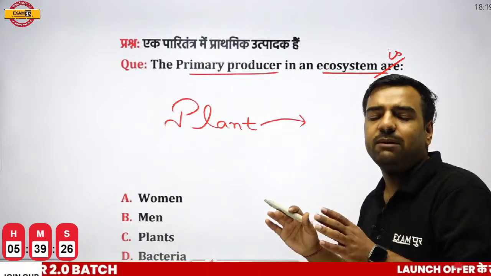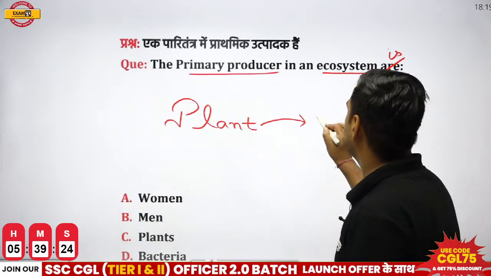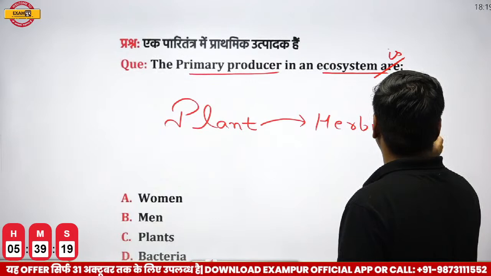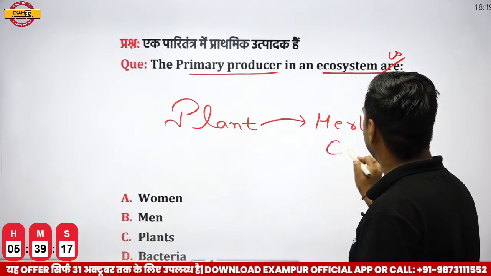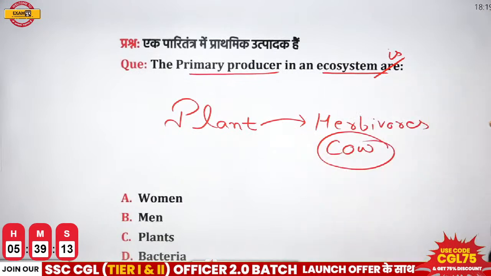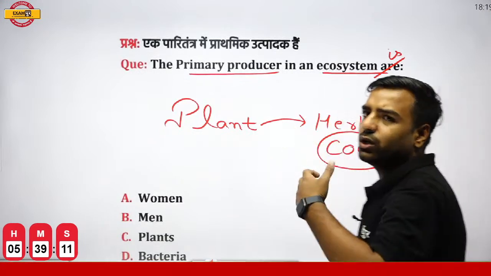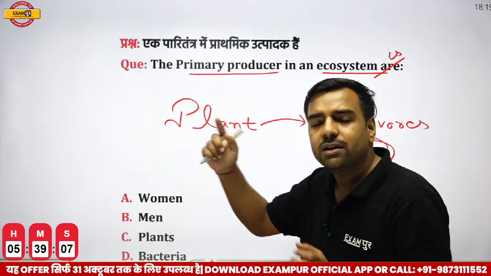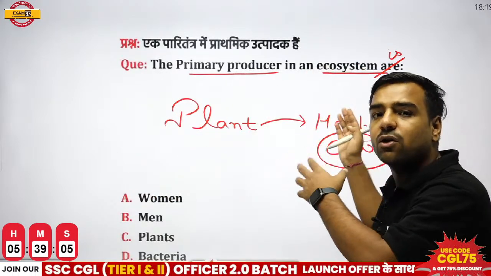If I talk about those animals who are only dependent on plants, they are known as herbivores. Who are they? Herbivores. And the best part is, we can take the example of a cow, or you can talk about any herbivore who is dependent on this plant. Now if I talk about other animals also who are dependent on plants, someone might be dependent on that animal also, right? So there we can talk about carnivores or omnivores.